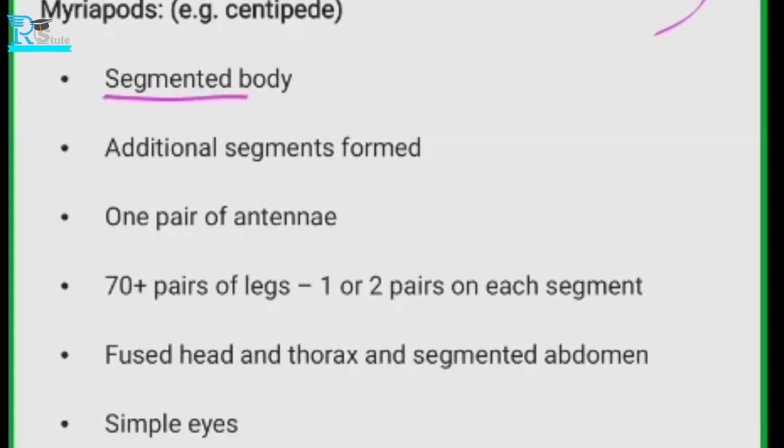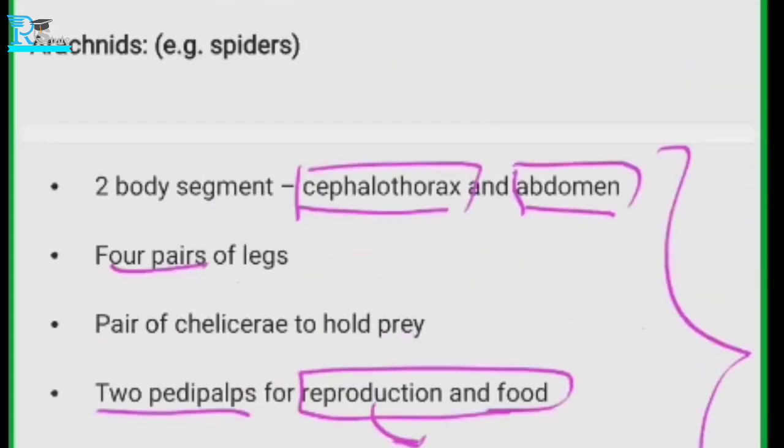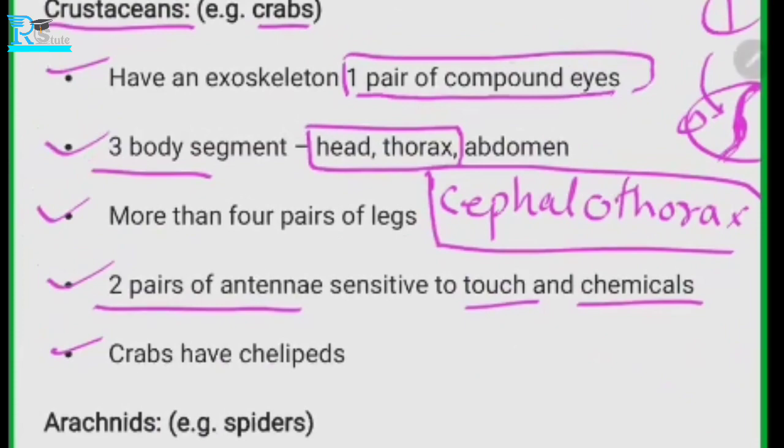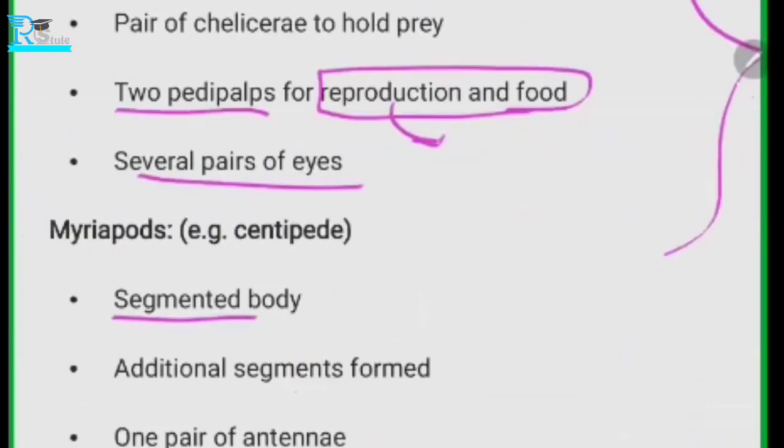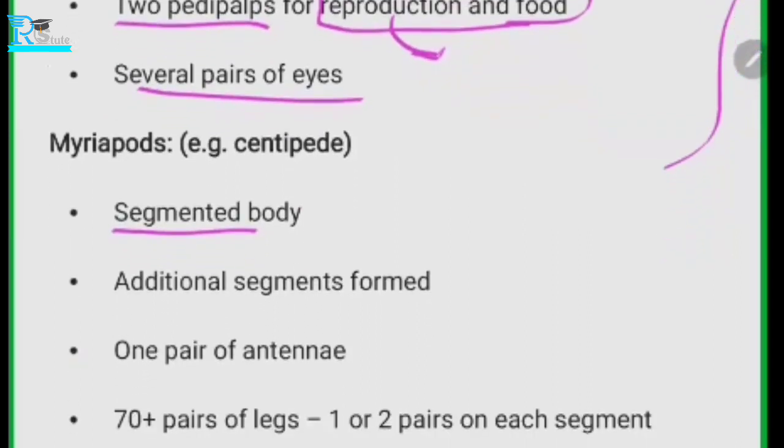We have talked about this, the compound eyes, right? In compound eyes, which we have already seen an example of, the eyes are fused together, and the simple eyes are separated. They have simple eyes, either one or two. They have the segmented body, and on the body they have additional segments.